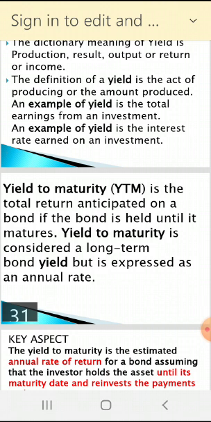Yield to maturity is considered a long-term bond yield, but is expressed as an annual rate. So annually, how much you are getting, how much you are earning from this investment is known as yield to maturity. Up to maturity, how much you will earn.